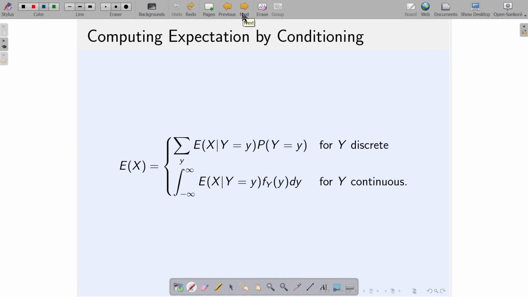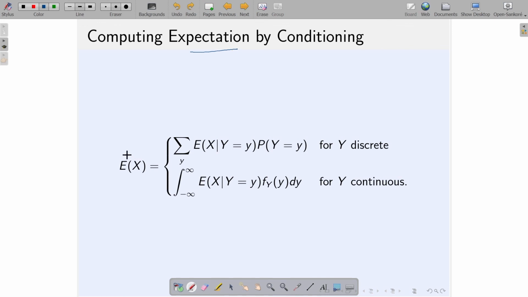Now, let us talk about something which is very useful in computing the expectation. We can compute the expectation by conditioning. It resembles the theorem of total probability, where I can find the probability of a set by conditioning on several other sets. The same kind of concept goes through here.